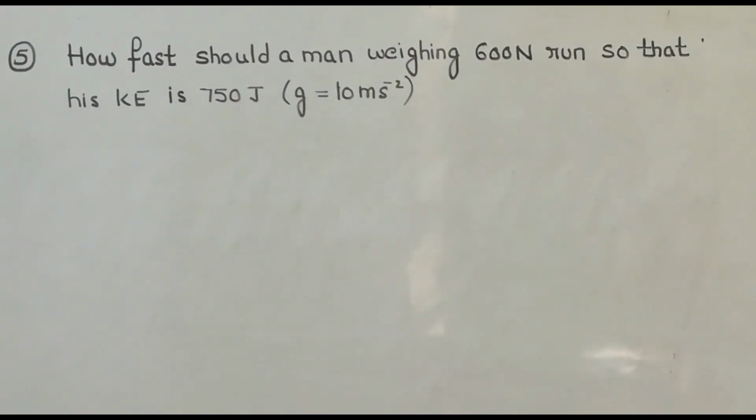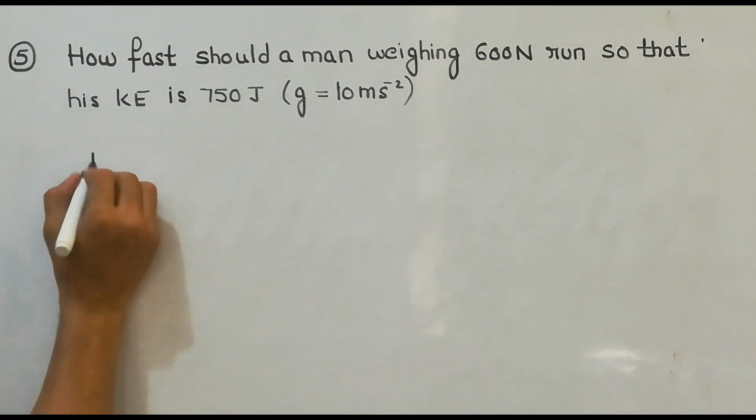5. How fast should a man weighing 600 Newton run so that his kinetic energy is 750? So first of all, you can see his weight is given in absolute unit. So let's apply the formula for weight and get the mass of the man.